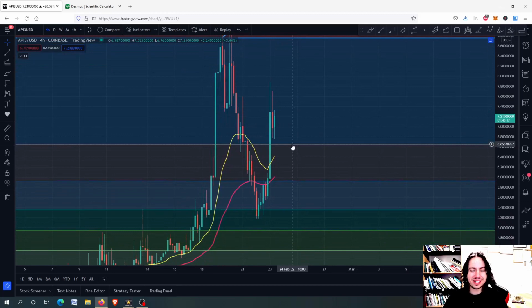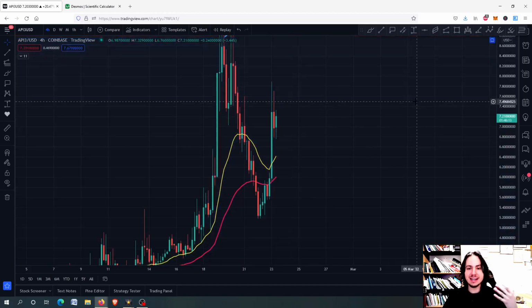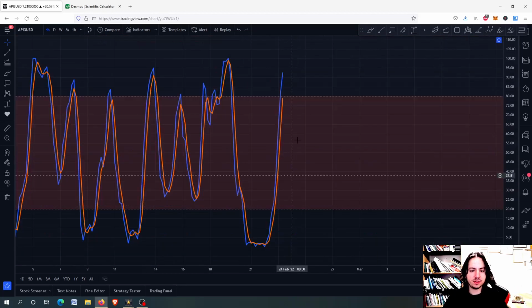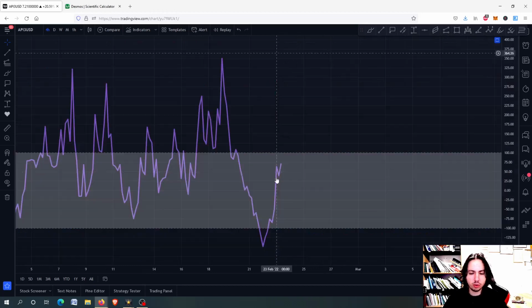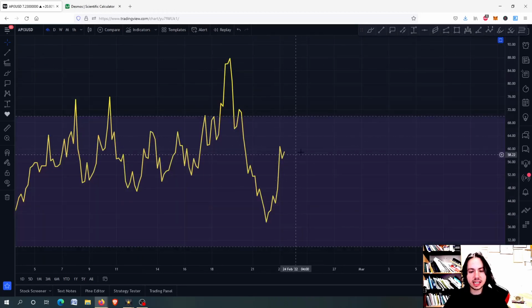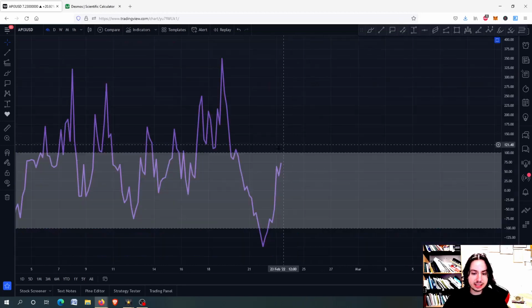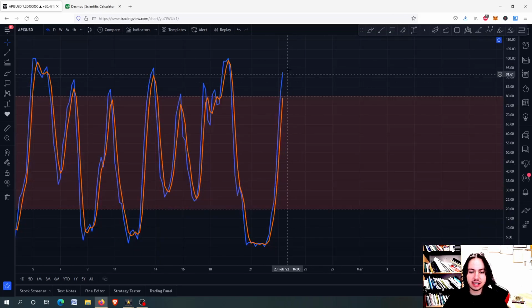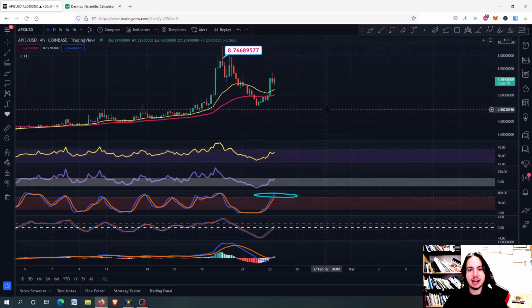So what are the next price targets? And of course, we're going to see when are we going to buy API3. First of all, let's see the risk metrics. Right now we have the stochastic saying an overbought, but all the other risk metrics can potentially grow even higher. RSI is not in an overbought. Commodity analytics is going into an overbought, but not in an overbought yet. Stochastic RSI is in an overbought situation. That means too many buyers have stepped in, and now we want sellers to step in pretty soon.